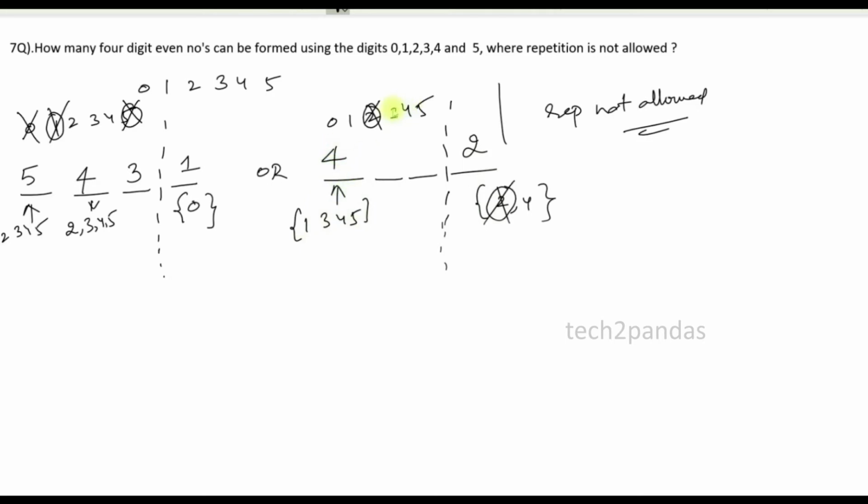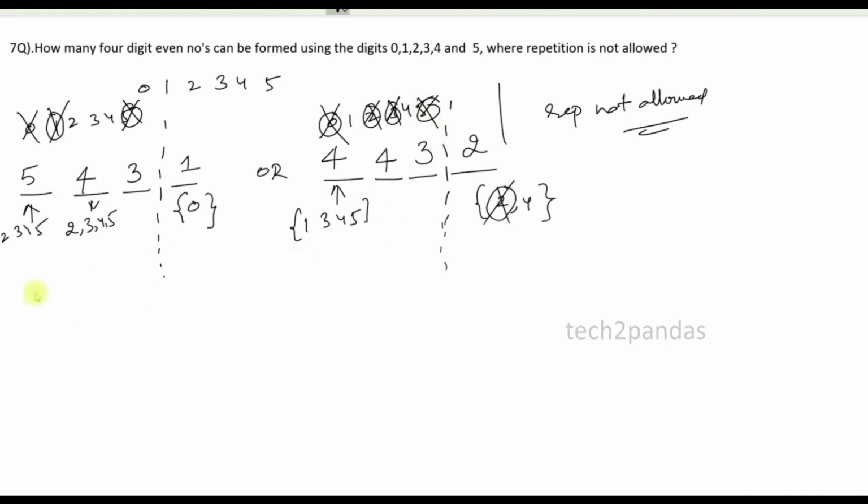Take 4. Let's say I have utilized the number 3, block that one. Again what could be the possibilities for this position? I can use 0, I can use 1, I can use 4, I can use 5. So 4 possibilities. Let's say I'm going to block 0. Again, for this position, how many digits will be possible? I can use 1, I can use 4, I can use 5. 3 ways, block this number.